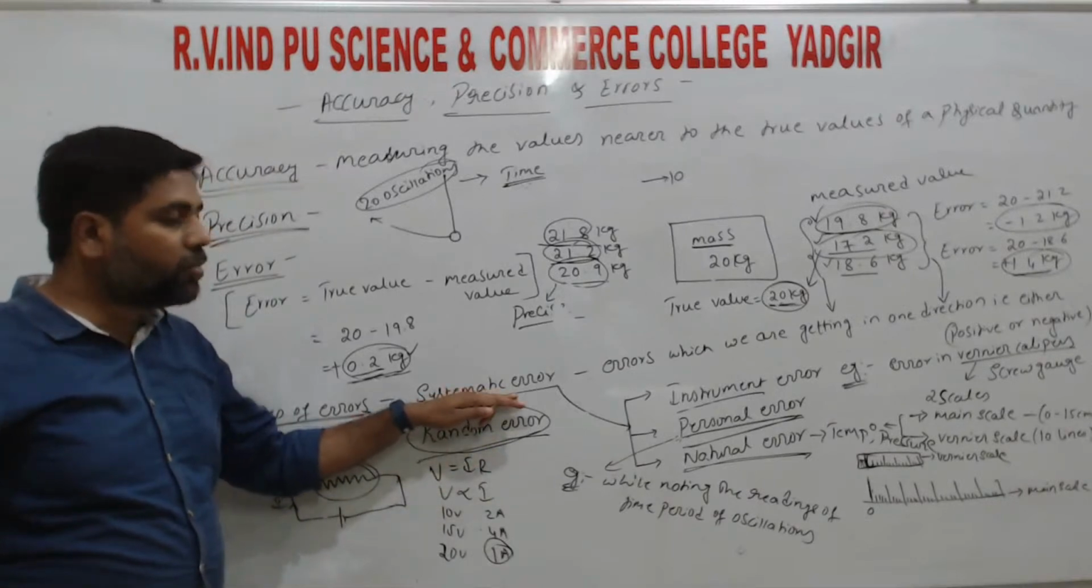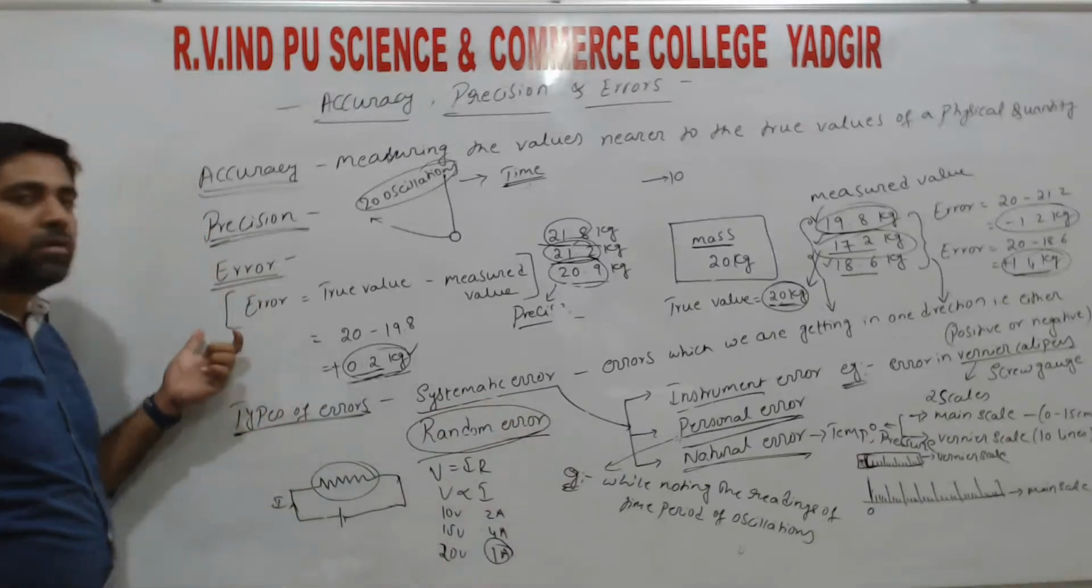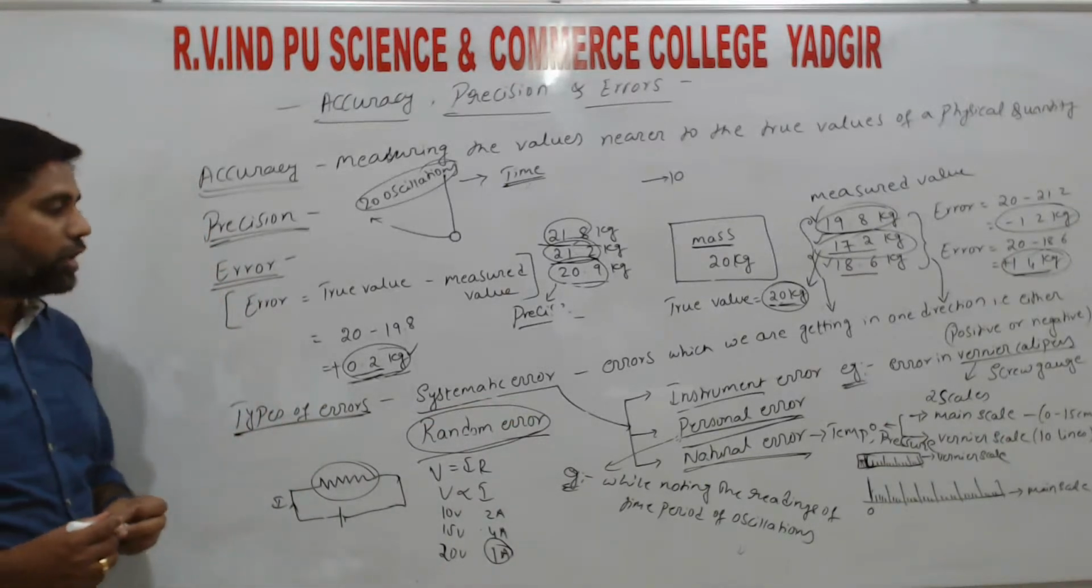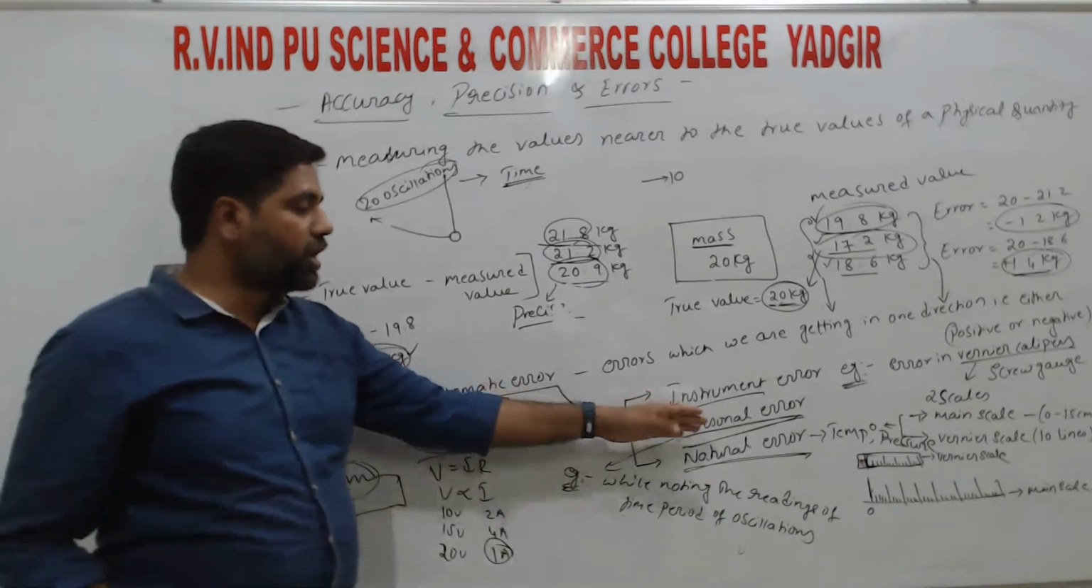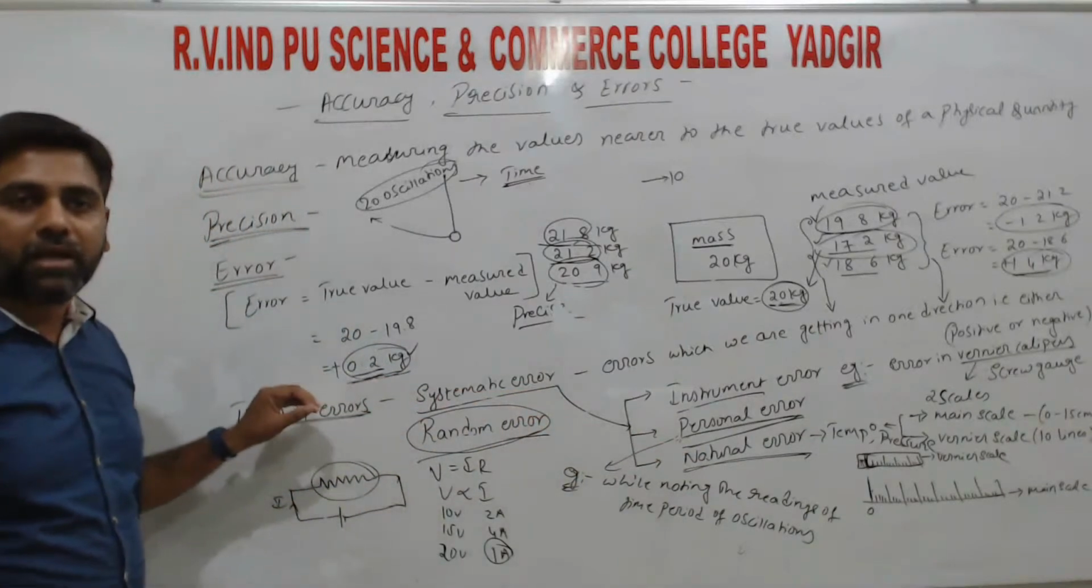So this is different from systematic errors, right? So this is all about errors. So how do we represent errors, right? So until now we have said theoretically instrument error, personal error and natural error. How do we represent these errors, right?